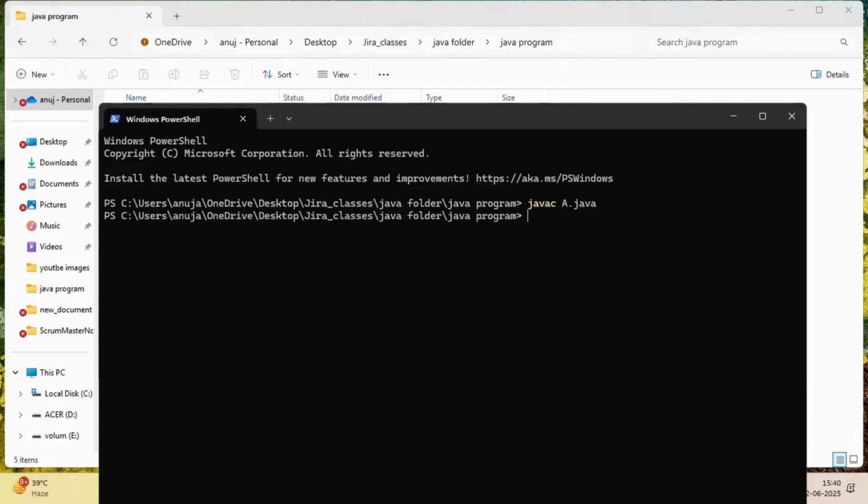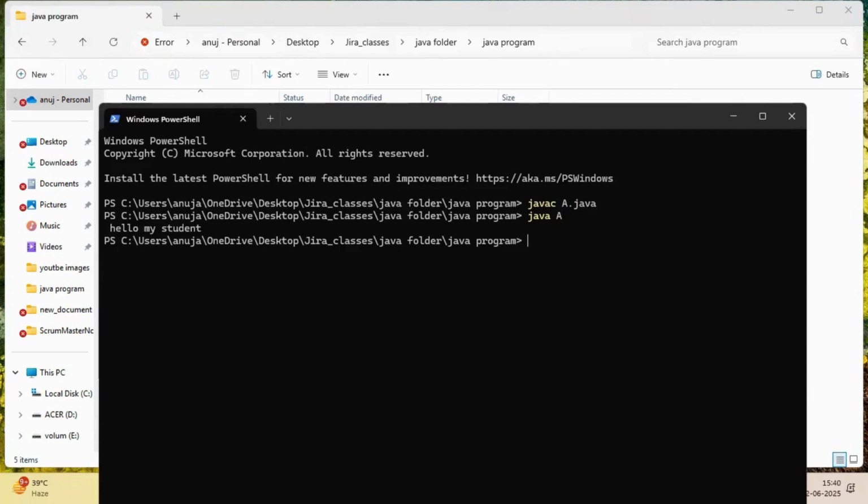Now we go back to our code and remove the thing which was causing the error. Now type java and your class name, Enter. So now we can see hello, my name. Okay, the thing we are printing is hello my student.